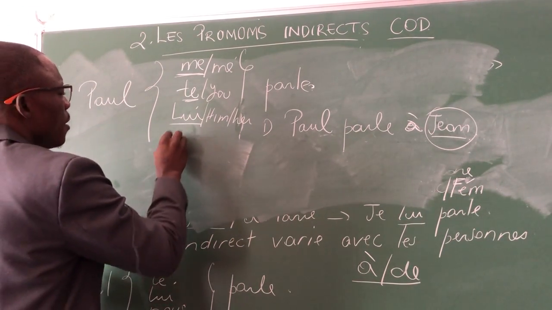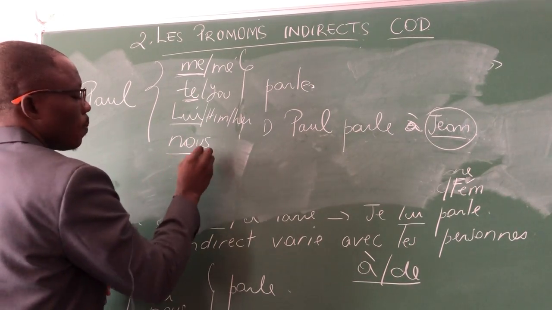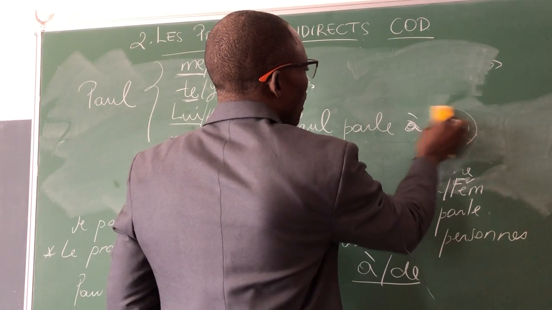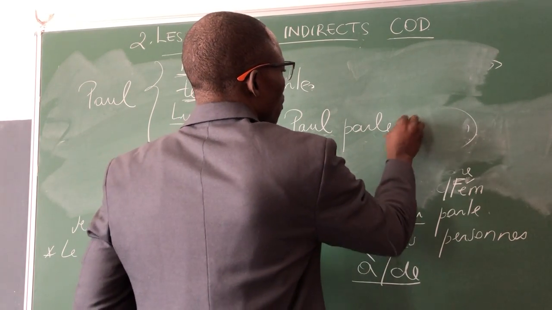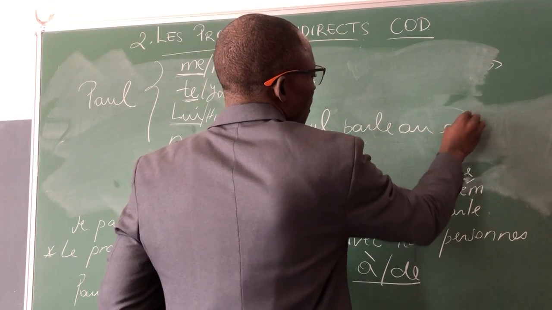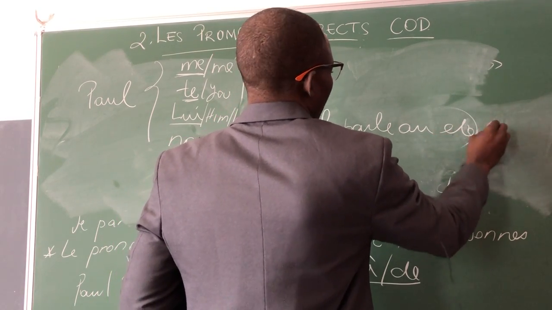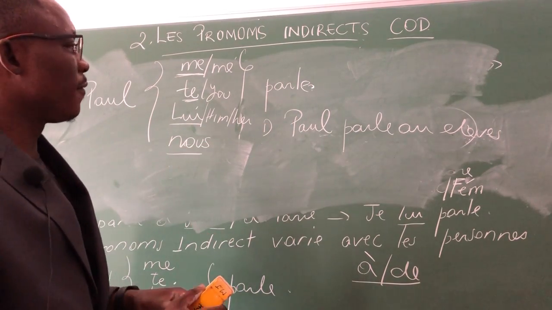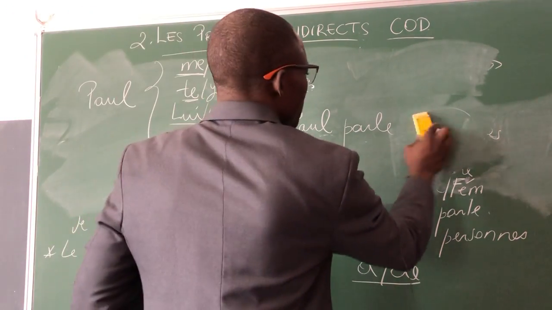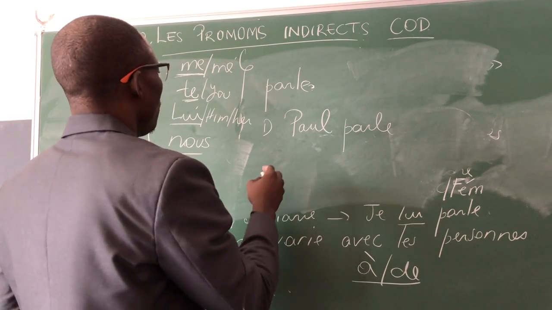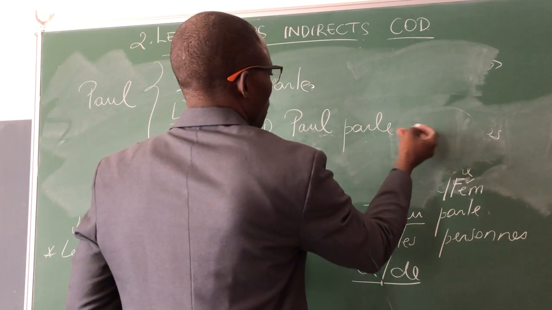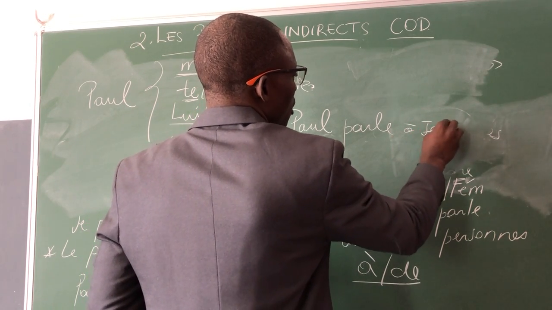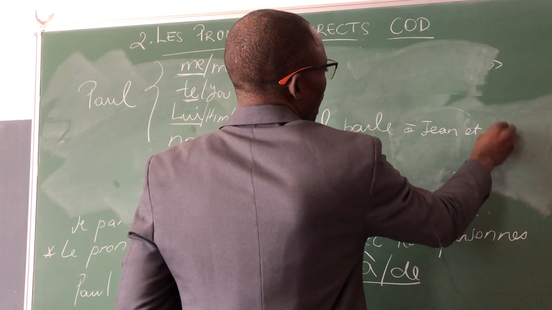Then next is nous. Paul parle à. Now for this nous, we will have here aux élèves. Let's say aux élèves. Paul parle aux élèves. Or, to make it easy, I can say Paul nous parle. Paul parle à Jean et à Marie.